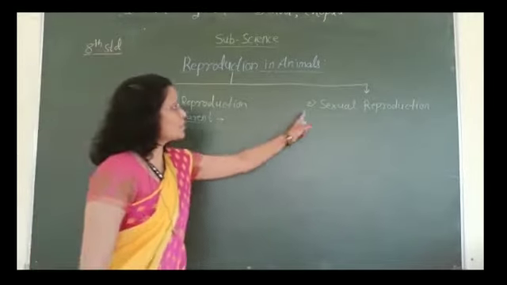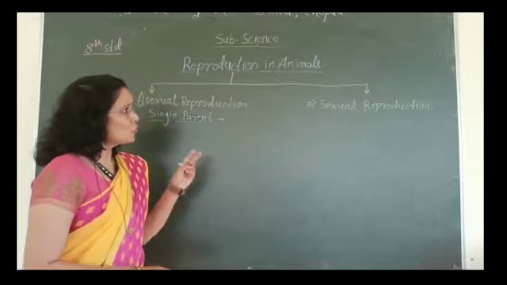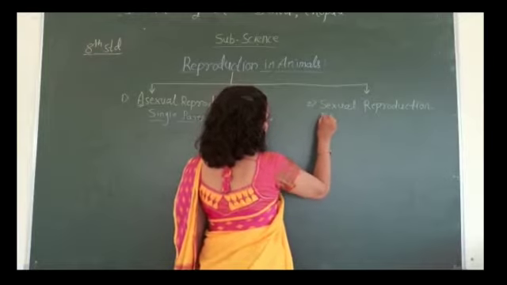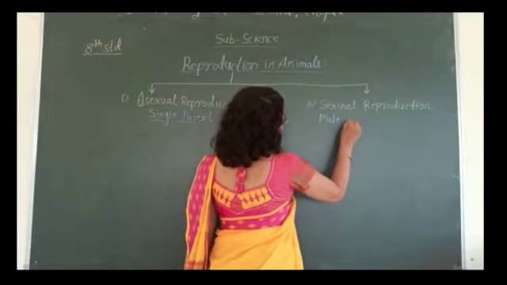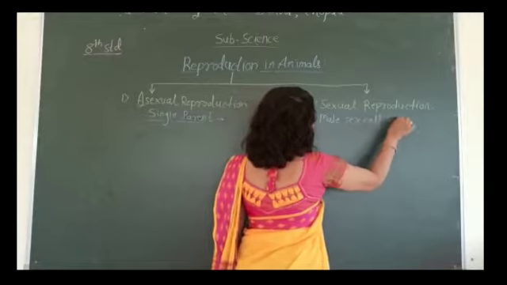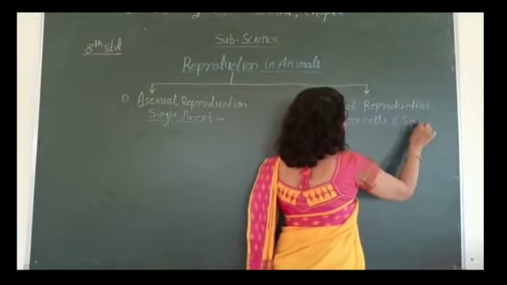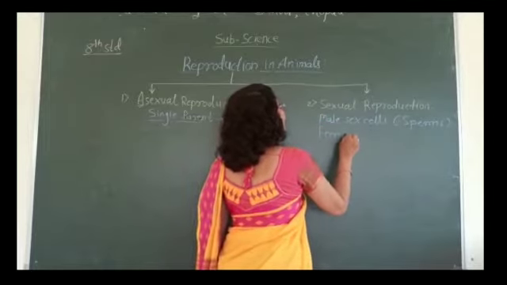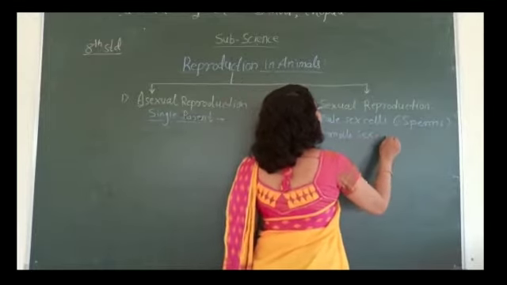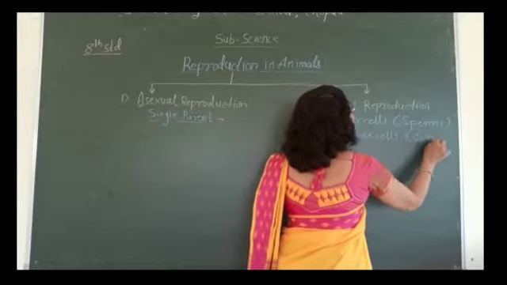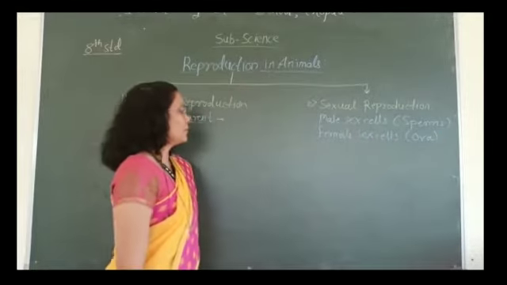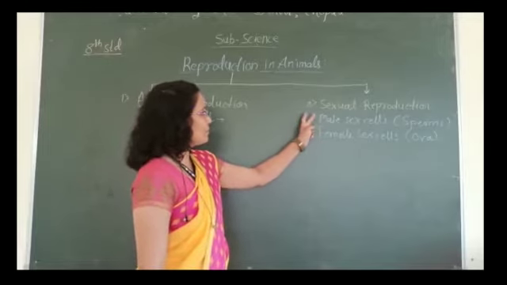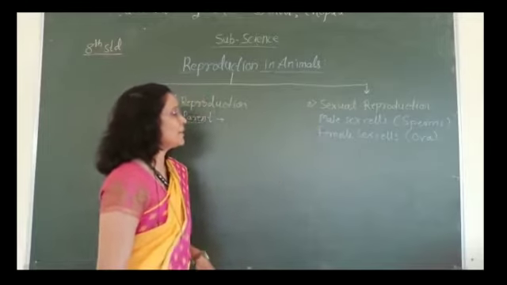While in sexual reproduction, two parent cells are needed, that are male cells, we call them sperms, and female cells, we call them ova. We also call them the gametes, male gametes and female gametes.